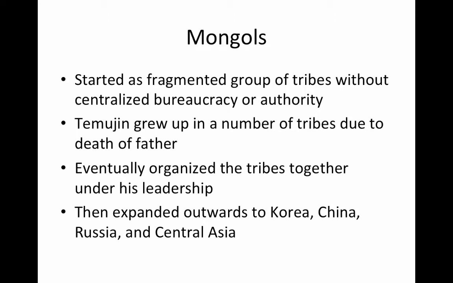So the Mongols themselves. The Mongols started off as a fragmented group of tribes. They did not have a centralized bureaucracy or authority. During that time period, there was a man who grew up named Temujin, and Temujin grew up in a number of tribes because his father had been killed in the war between the tribes. As he grew up, he realized that this was the primary problem of the Mongols. They were fragmented, they had no leadership. So he organized the tribes together under his own leadership, and then using that, he expanded outwards and conquered areas all the way from Korea and China out to Russia and Central Asia.